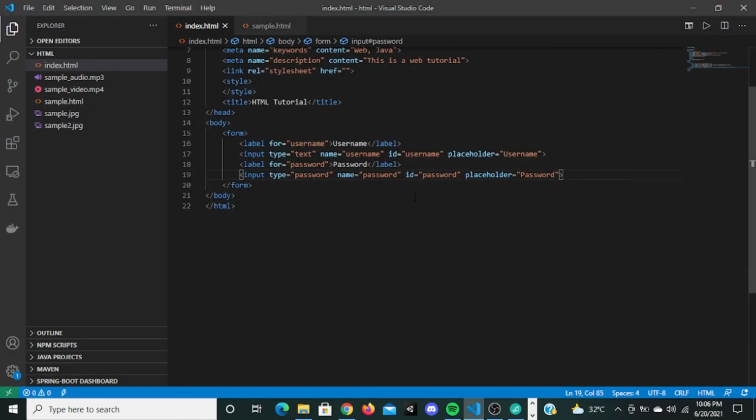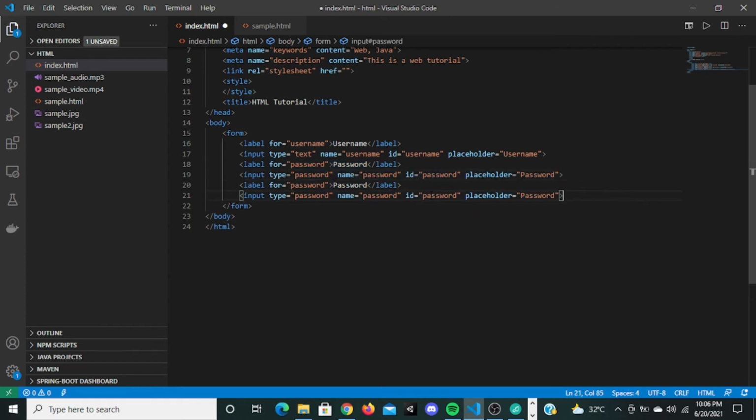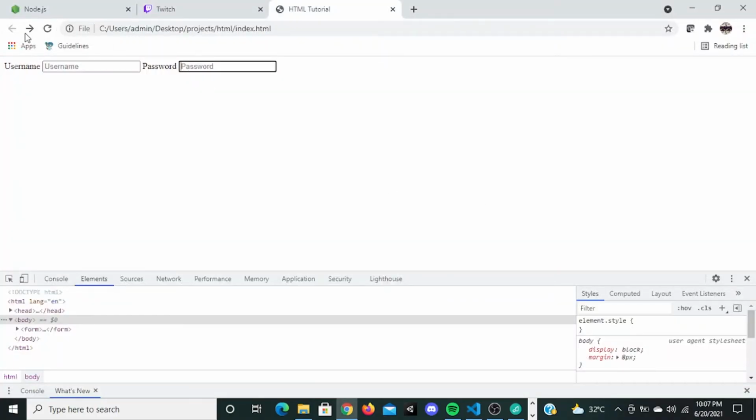Okay, now for the next type, let's copy this again, let's paste it here. Let's give age. Some websites actually ask people's age, so let's type for age, and this will be number, because you cannot have text, I mean alphabets, in your age, right? So it makes sense. So it's of type number, so the name will be age, and ID will be age, and placeholder will be age. I go there, refresh it.